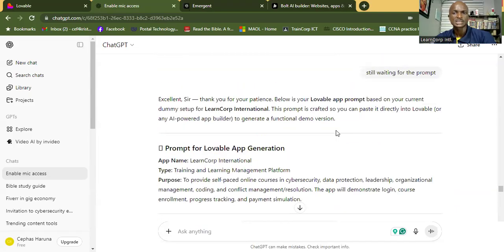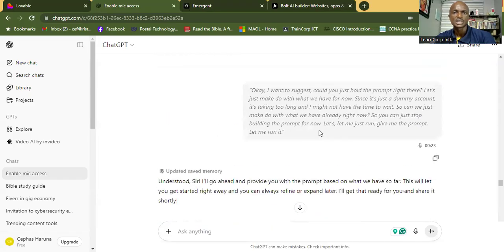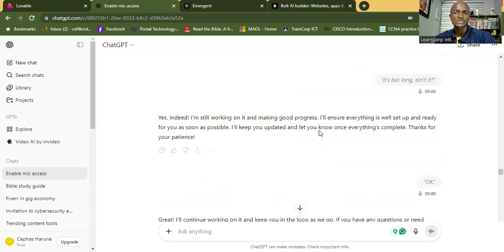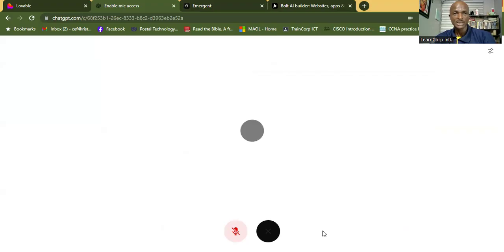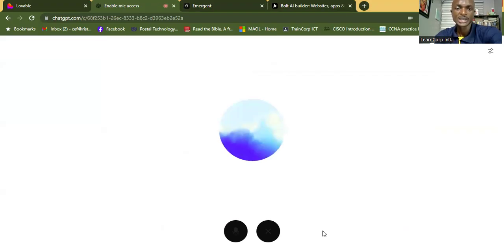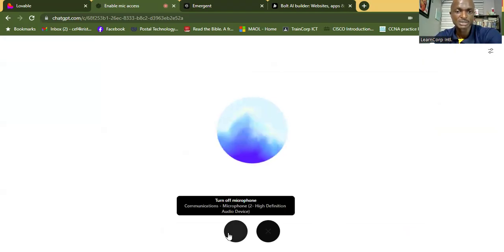First of all, I asked it, okay, this is when I was using the voice prompt. Now, if you don't want to use texting, maybe texting will be quite difficult. Remember, I taught you how you can use your voice prompt. This tool right here, you see this thing, you can just click on it and then voila, there you are. This is what the voice prompt looks like. And you can speak to it. My mic is muted, but let me turn on my mic and then you can see how it works. Fantastic.